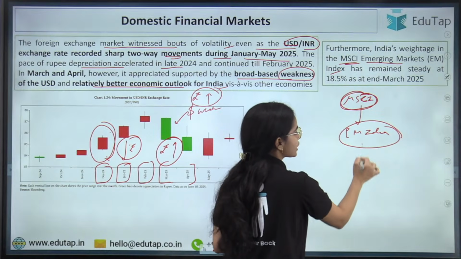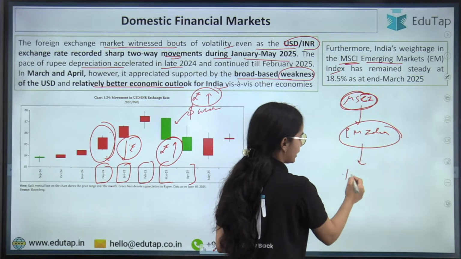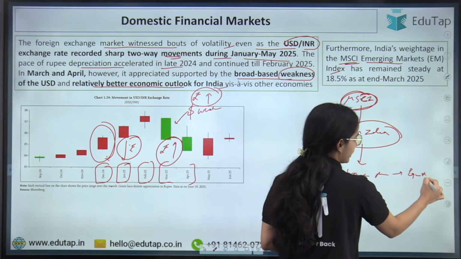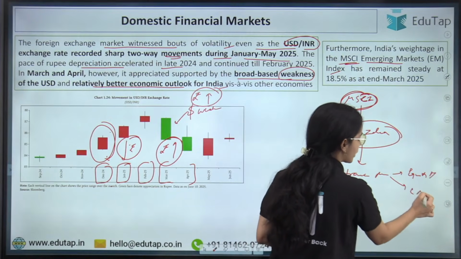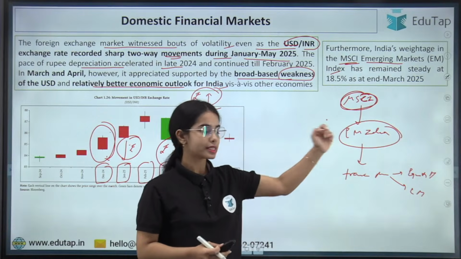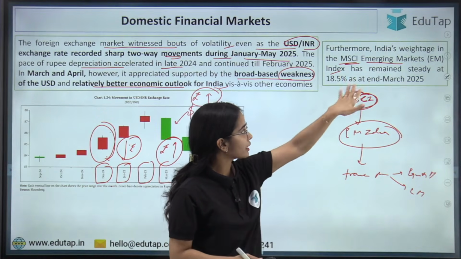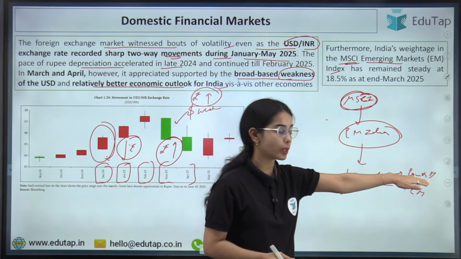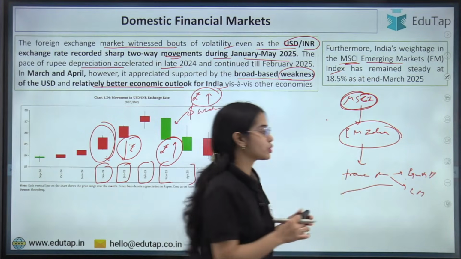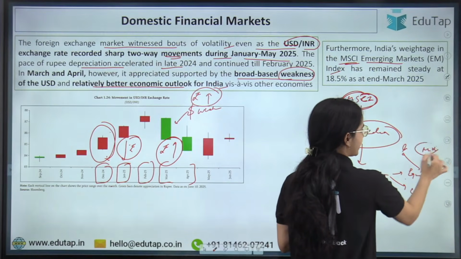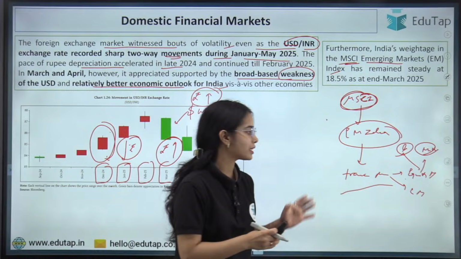Now this index tracks the performance of the equity market in the emerging markets, that is, the performance of the large and mid cap shares in the emerging markets.